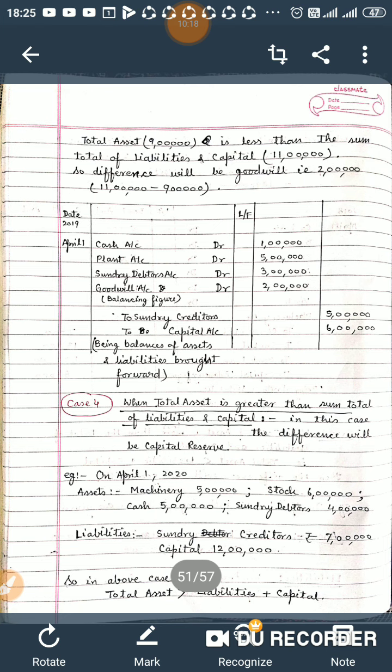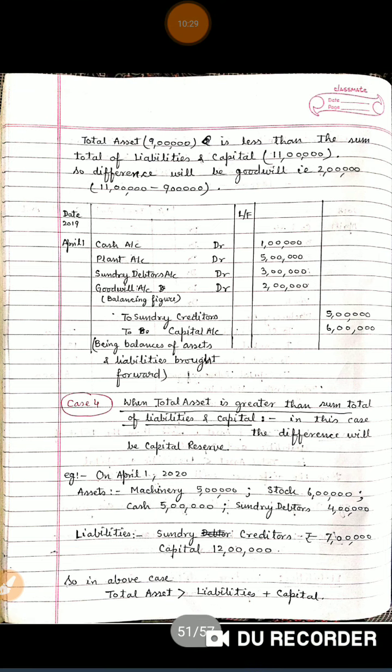Now case 4, when the total asset is greater than the sum total of liabilities and capital. It is a case when the sum total of the assets is more than the sum total of liabilities and capital. Then the difference will be capital reserve.